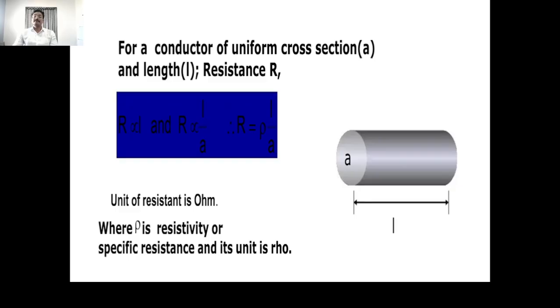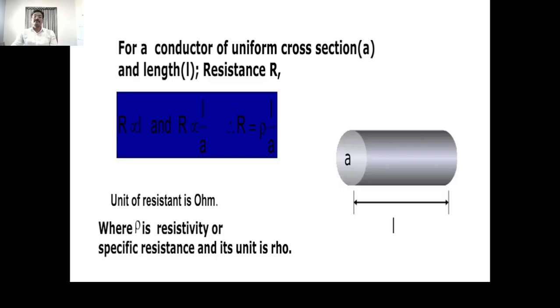See here, this is the conductor, and when we apply the voltage across the two ends of this conductor, and if I is the current flowing through it, then resistance is nothing but the voltage divided by the current.